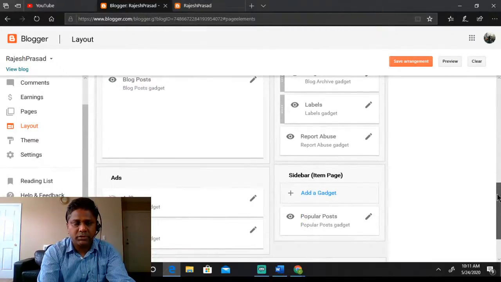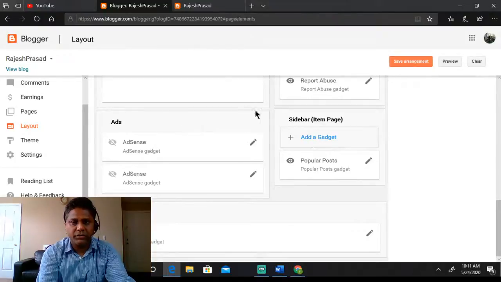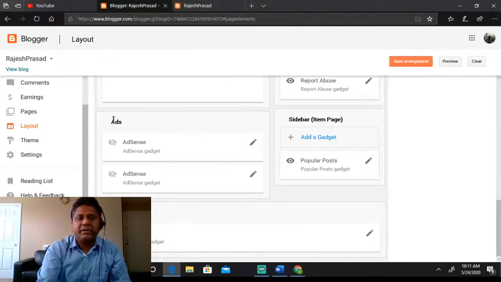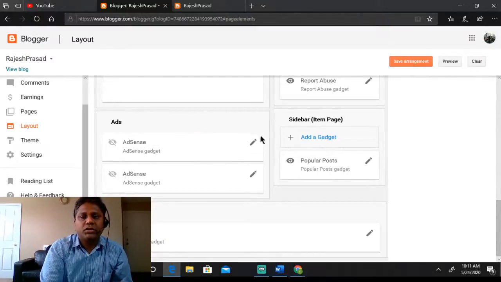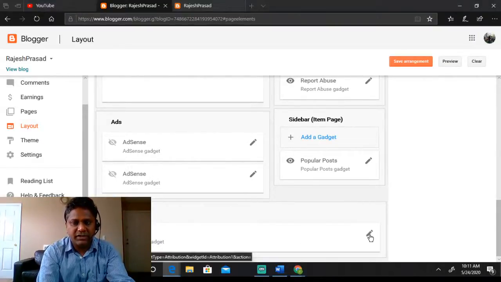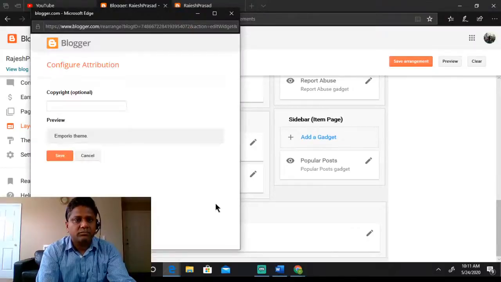When you say ads here, let's say you want to show some ads on your web page, you can enable this and put your code, or if your AdSense is enabled, Google will start displaying their ads here. Here in footer, it's attribution, which is enabled by default. So let's see what is there in attribution. Here it says what theme it is, and copyright is optional.